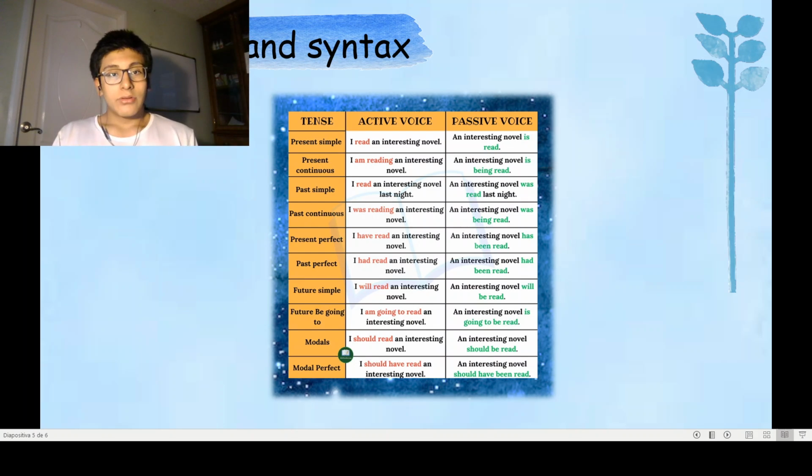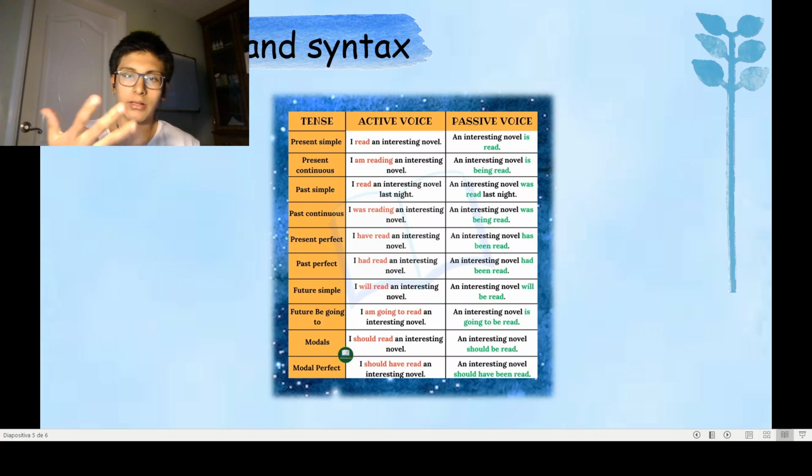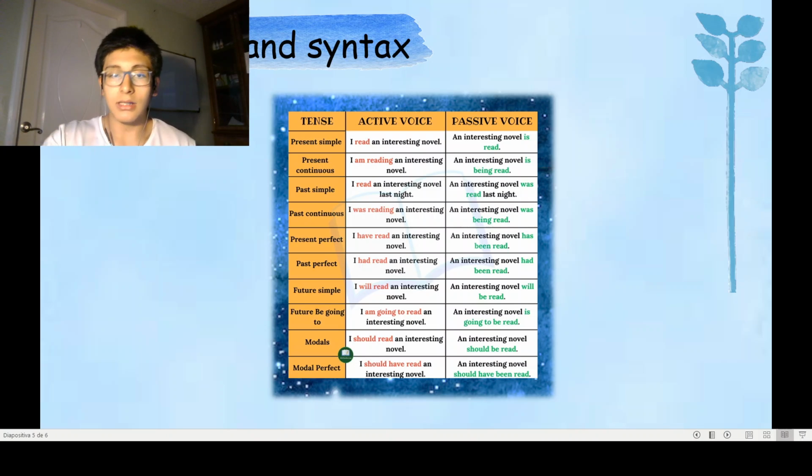After that, we have to take into account this really important table because it has a lot of information that is useful to transform between tenses. I could underline this present perfect, or some of these, because they are a bit important. For example, what was confusing for me was about will.